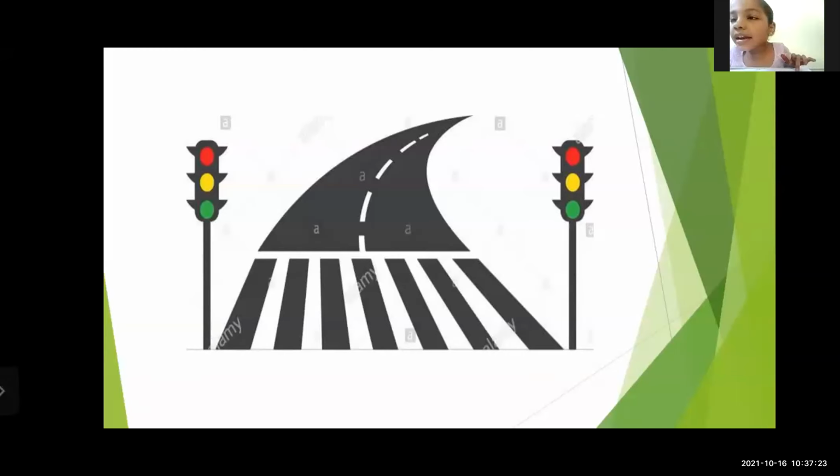We will learn in the topic what the different rules are, what the zebra crossing is, and how to follow the rules. Okay, we will now move towards our topic.